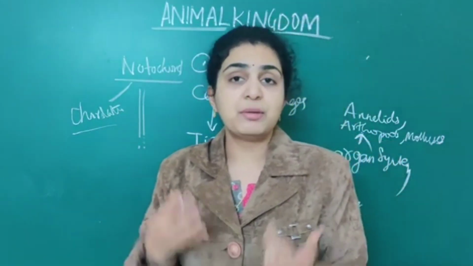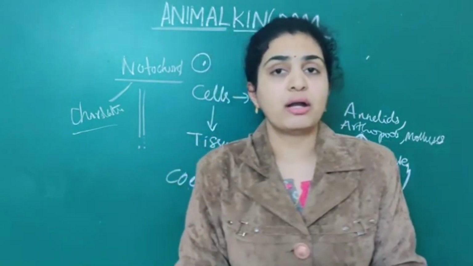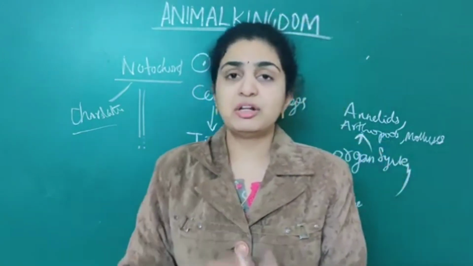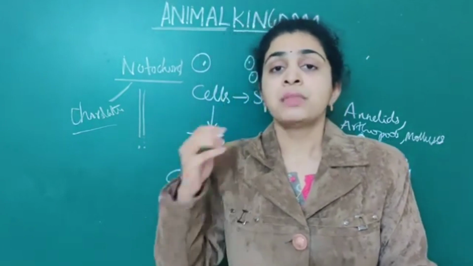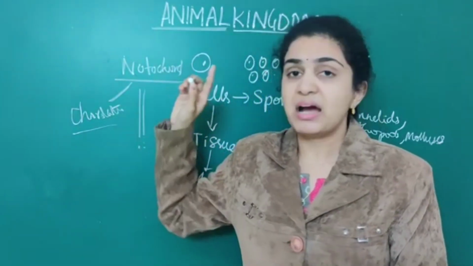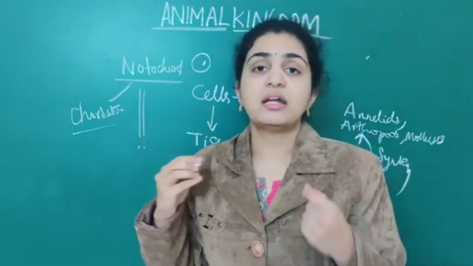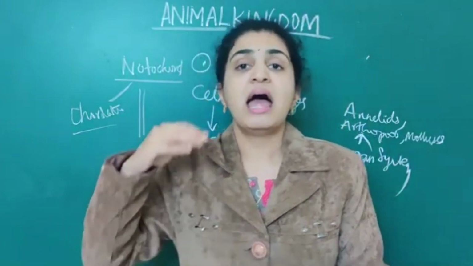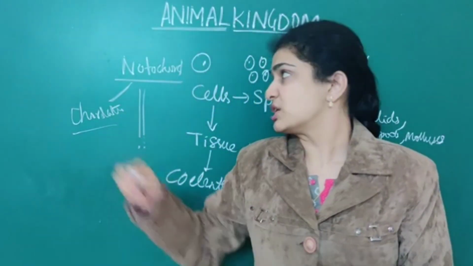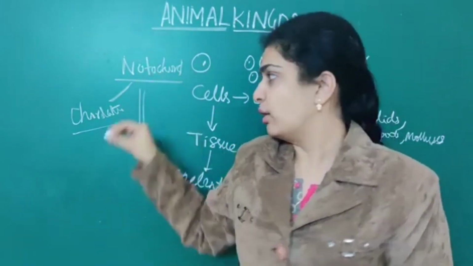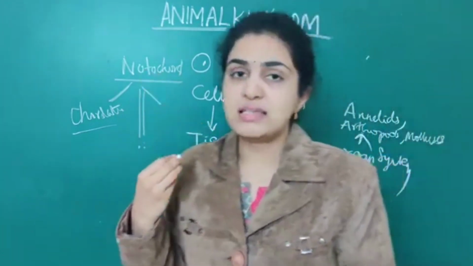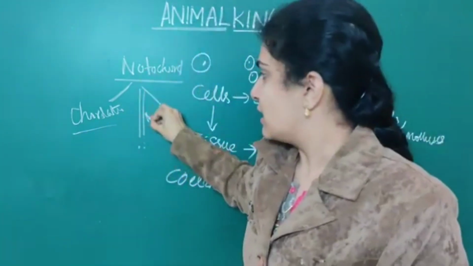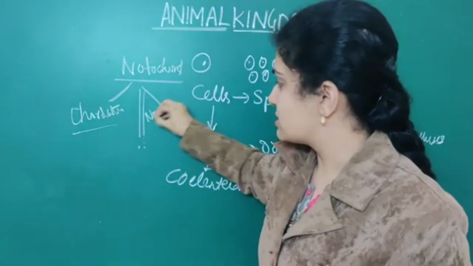How do you differentiate between chordates and non-chordates? You differentiate them by a special structure that is mesodermally derived and rod-like, called the notochord. So if the notochord is absent, they are called non-chordates.